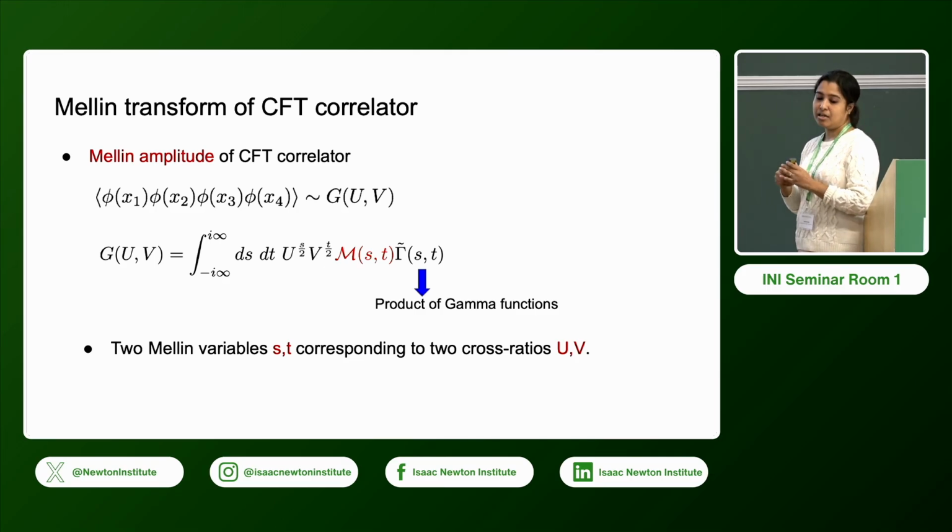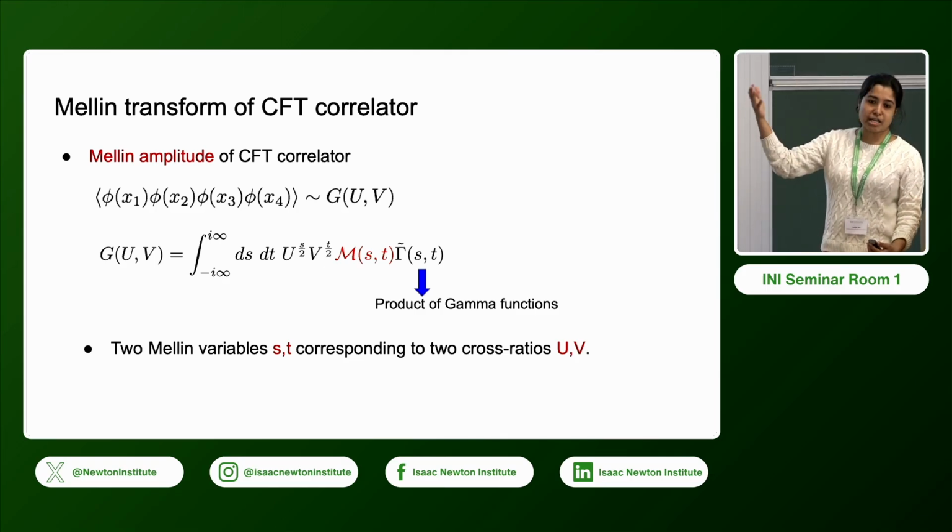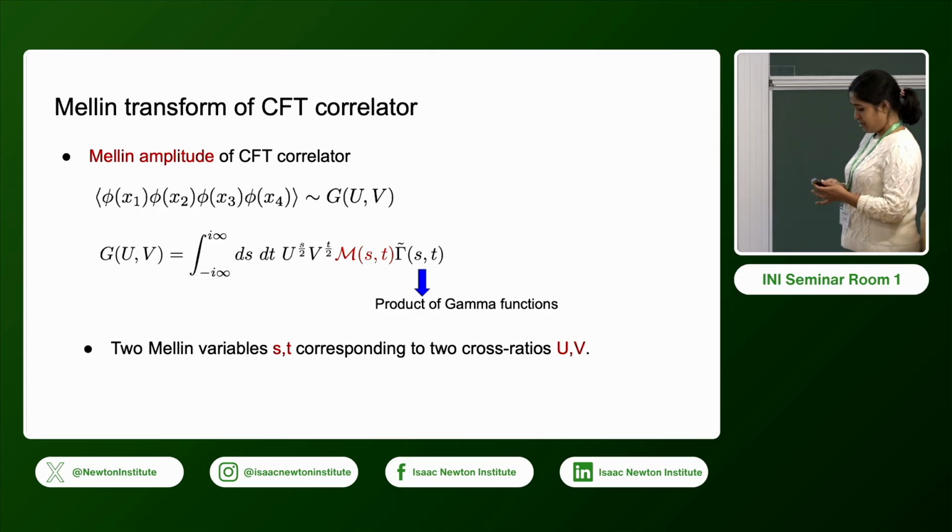This is like when we have flat space and we take the Fourier transform, where things become simpler. Similarly, when we have CFT, we go to Mellin space, and corresponding to the two cross ratios U and V, we have two Mellin variables S and T. So these are conjugate to U and V.